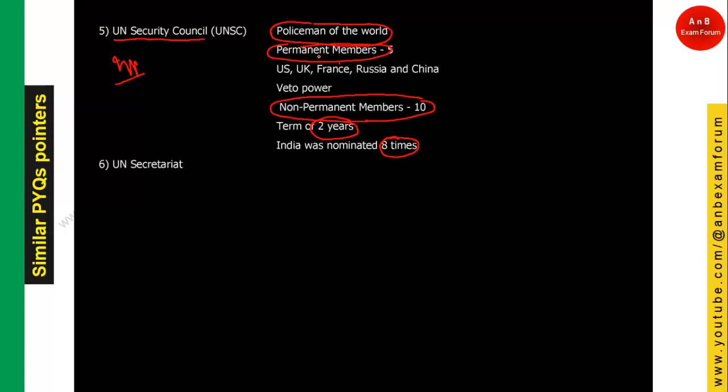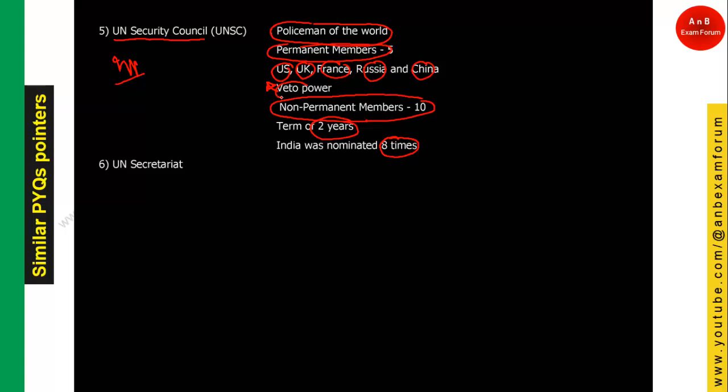Let's see what the permanent members are. All the powerful, developed countries: US, UK, France, Russia and China. These are the permanent members of the UNSC. And what is so special about these permanent members? They have the veto power.